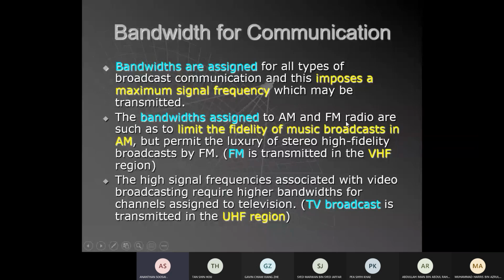FM, on the other hand, is given a huge bandwidth so that it can carry lots of information, but it is in high frequency. But one problem of FM is it really can't spread. So AM limits the fidelity of music broadcast, but FM permits the luxury of stereo high fidelity broadcast. FM is transmitted in VHF. The high signal frequency associated with video broadcasting requires a greater bandwidth. It's under UHF, EHF, and so on.